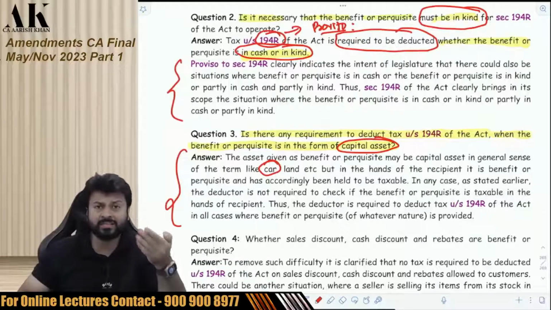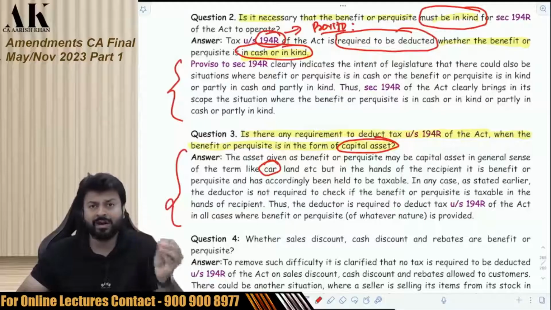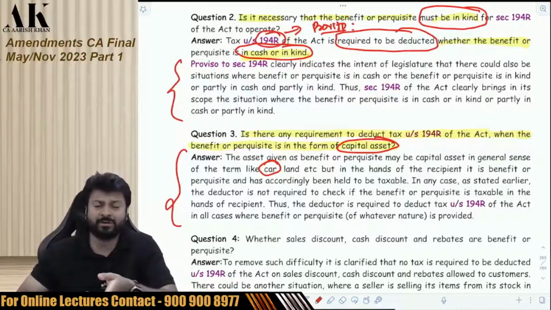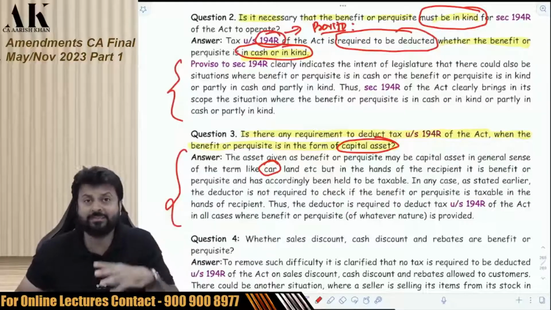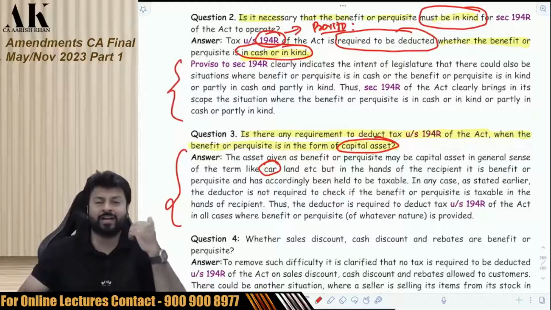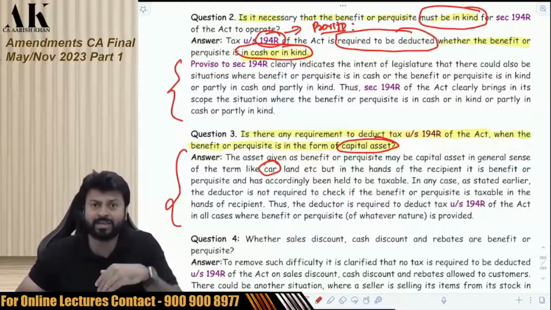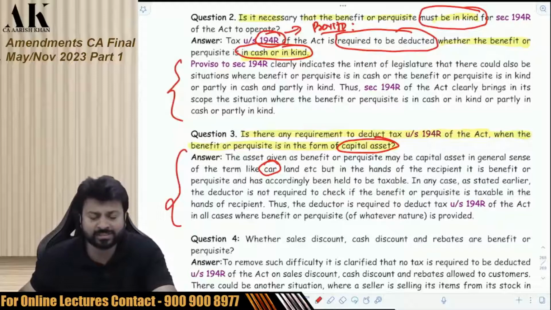Whether the nature in the hand of the other person is a capital asset or a revenue item, you have to deduct TDS. You don't have to even check whether it is taxable or not taxable. Forget about whether it is a capital asset or not. Still, you have to deduct TDS. Check it, please. Just read it once.